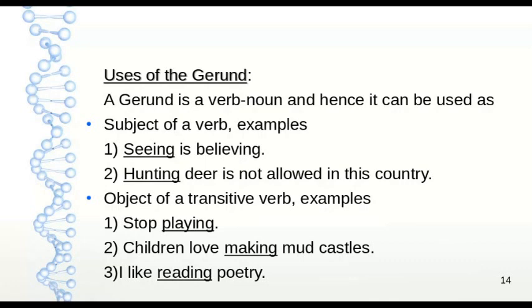We can also use a gerund as the object of a transitive verb. An example is: stop playing. In this sentence, playing is the gerund and it is being used as the object of the transitive verb stop. Children love making mud castles. Making is the gerund and it is used as the object of love. I like reading poetry. Reading is the gerund being used as the object of the transitive verb like.